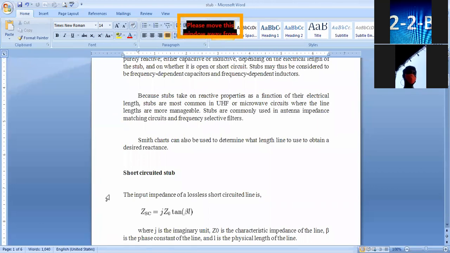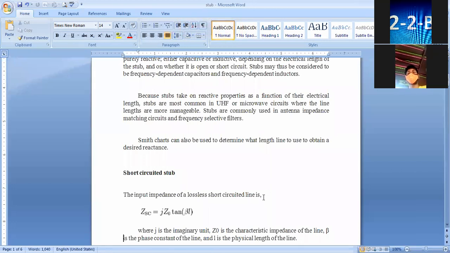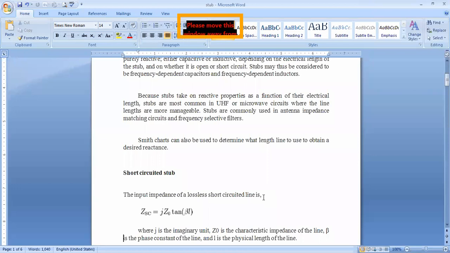Now coming to the basic concept of short circuited stubs. Of course, the input impedance of the lossless short circuited line, you already know, we derived it in yesterday's class. What is the input impedance of the short circuited line? It is completely reactive, right? That's why the short circuited impedance ZS equals j into Z naught tan beta L.